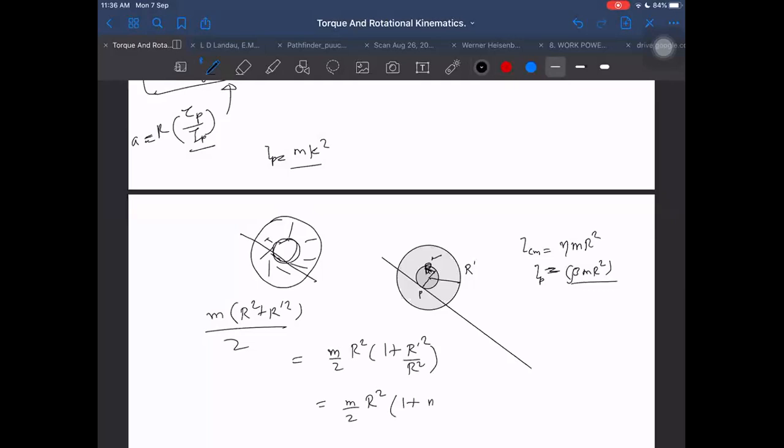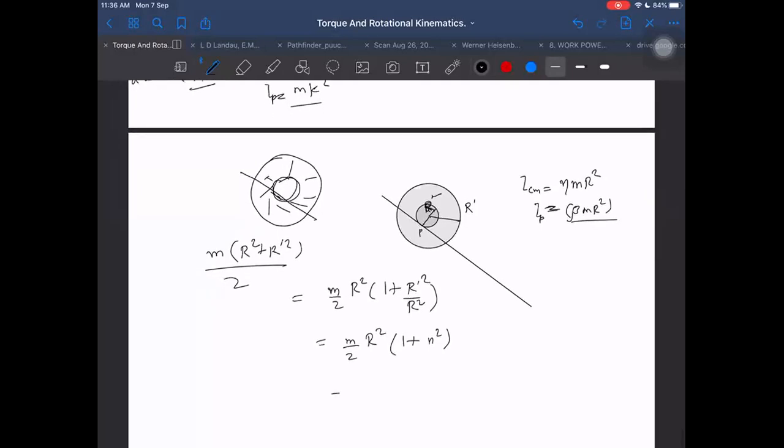1 plus some number n square, which definitely will be more than the ring moment of inertia. Yes, sir, more than the ring. That is what I wanted to say, that only we can achieve. Normally people will think that here beta will be maximum possible as for the ring, which is 2. For the ring it is 2, but it can become more than 2.